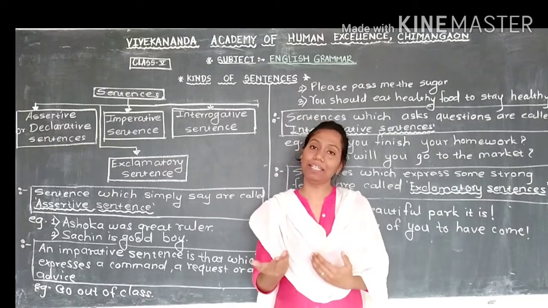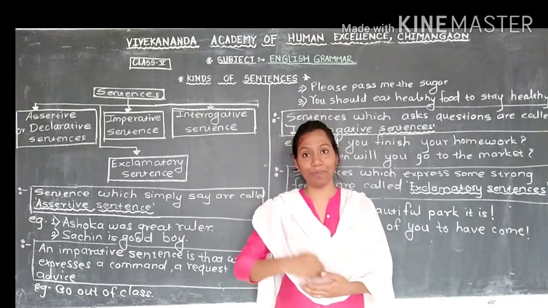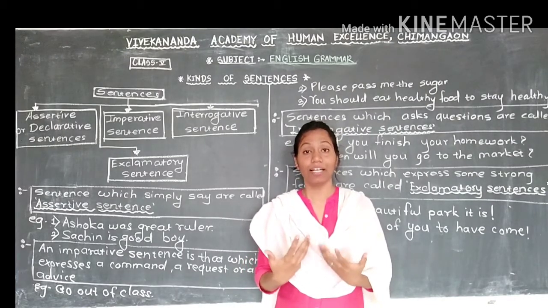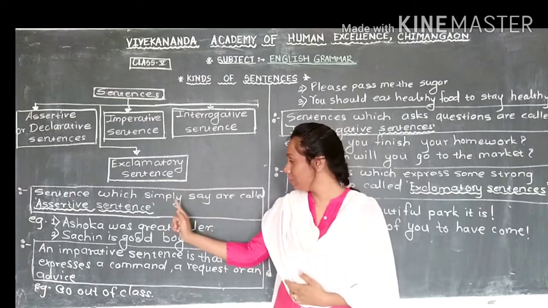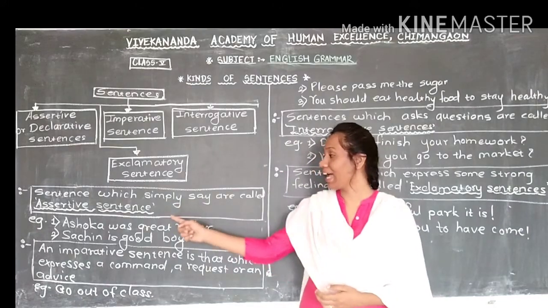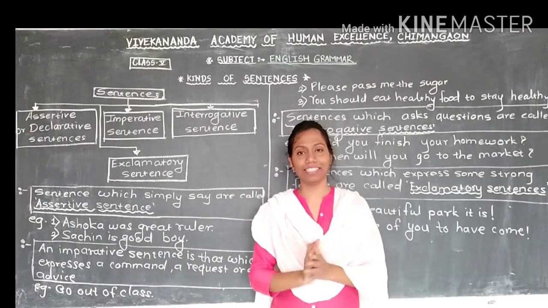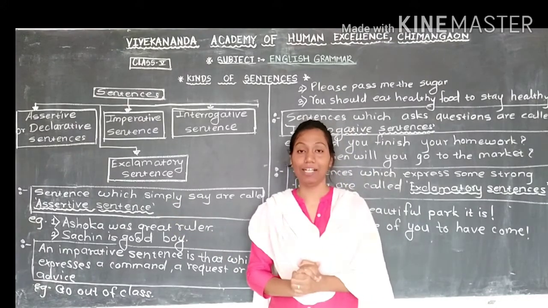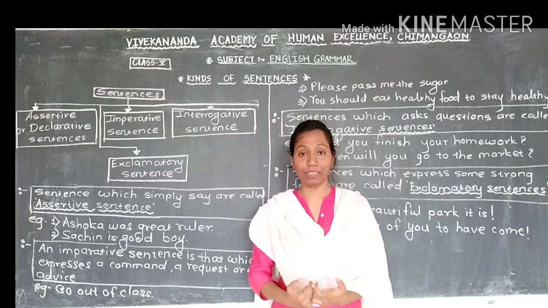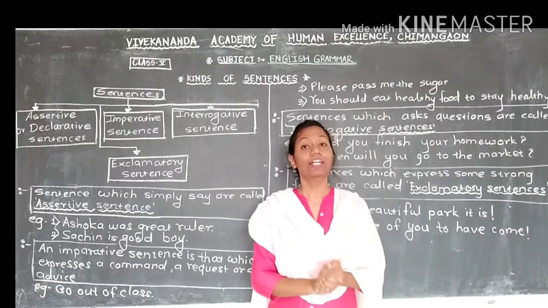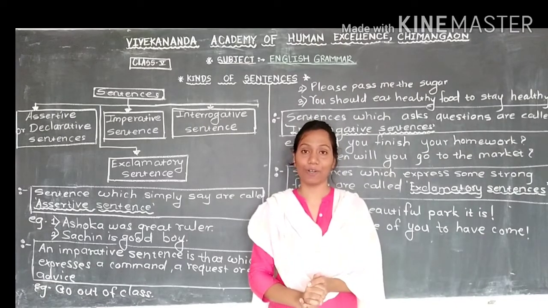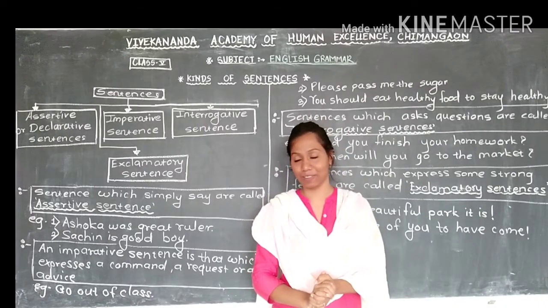So here I simply express my feelings, I simply tell you what I think. So a sentence which simply says or tells you something about something is called an assertive sentence.